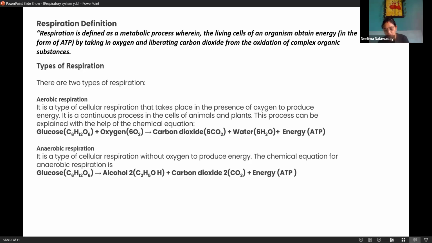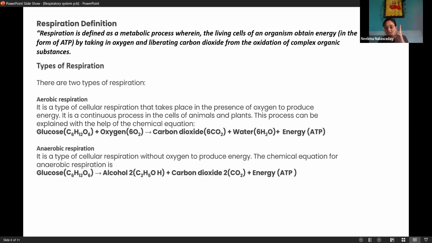So production of proteins or synthesis of protein from amino acids, then synthesis of glucose from carbohydrates, fat breakdown, then production of, as I had mentioned, hormones, chemical substances, conduction of electrical impulse in the nerve cell, because our brain or nervous system works on that only. So to generate that electrical impulse, we need energy and we are getting energy from this only. So glucose from food and oxygen from air.